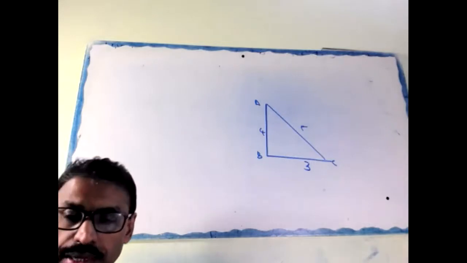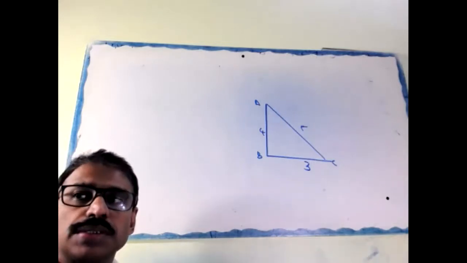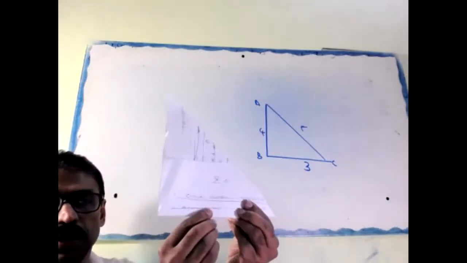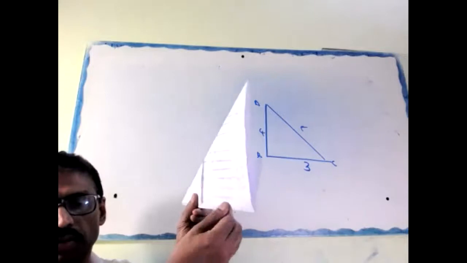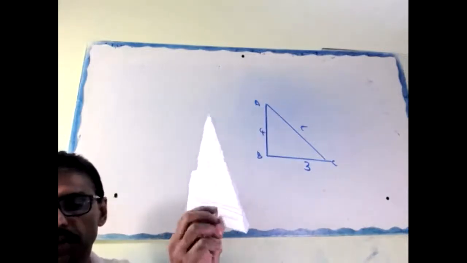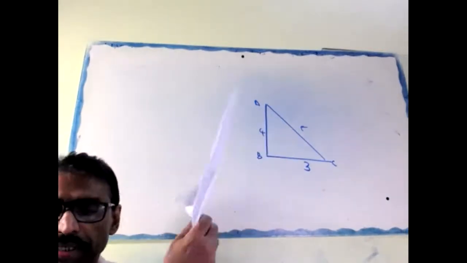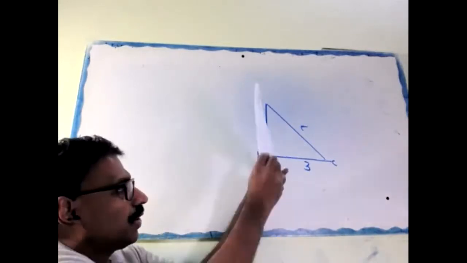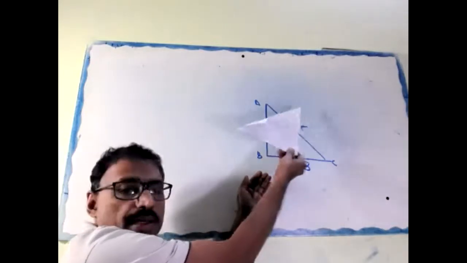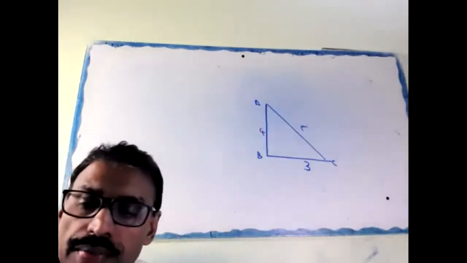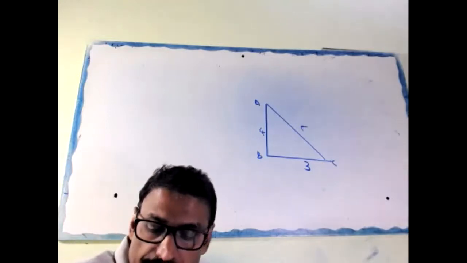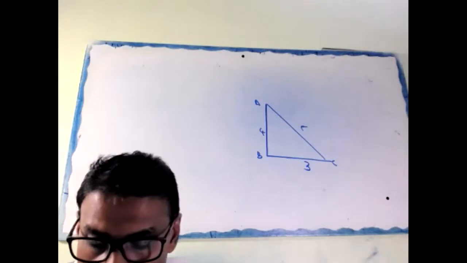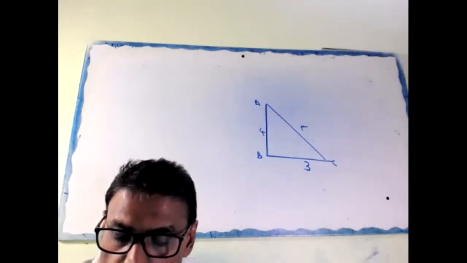Okay, once again, look. Suppose a triangle like this. When you revolve it about the height, that becomes a cone. Understood now?